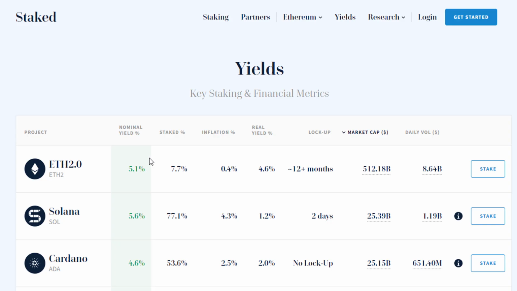This is more of a centralized service that takes people's ETH that are given to them, and they set up the validators, use the ETH that you give them, and they give you a certain percentage back. So for example, with staked.us, if you use their service, you can get around 5.1% as of now.